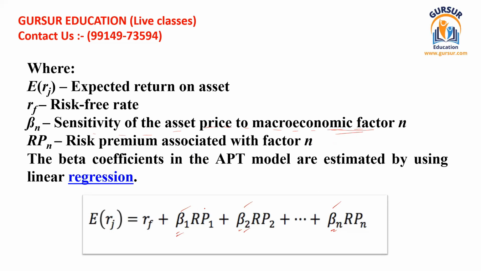So this is for factor 1, factor 2, factor 3, factor 4. So this is sensitivity, or variability, or standard deviation. These are beta coefficients or parameters of the equation. And finally, this is the risk premium associated with factor n. So this is risk premium RP1 for the first factor, RP2 for the second factor, RPn for n factors.